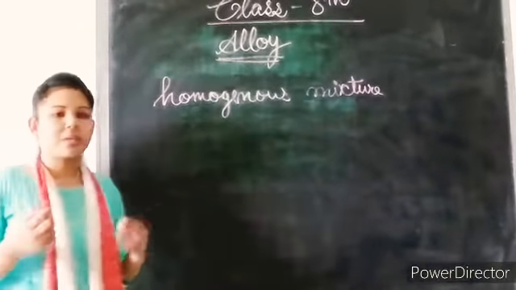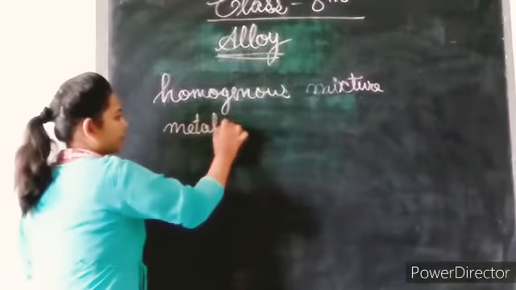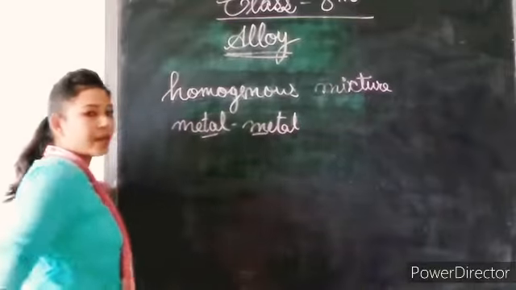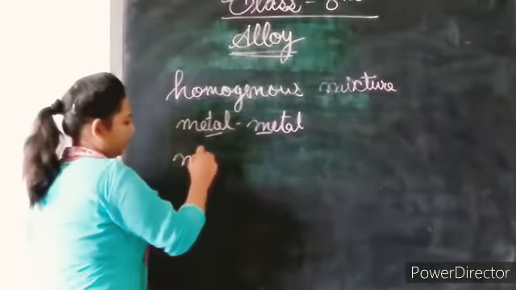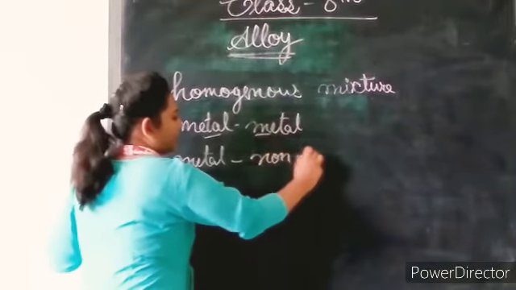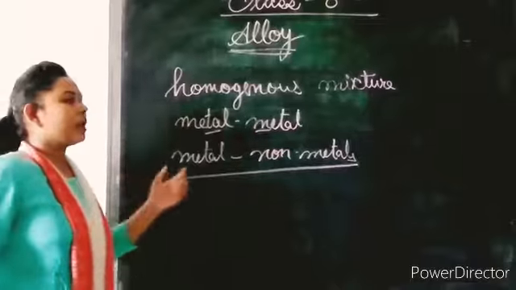Two combinations can be formed: metal and metal, where we have two different metals, and metal and non-metal.